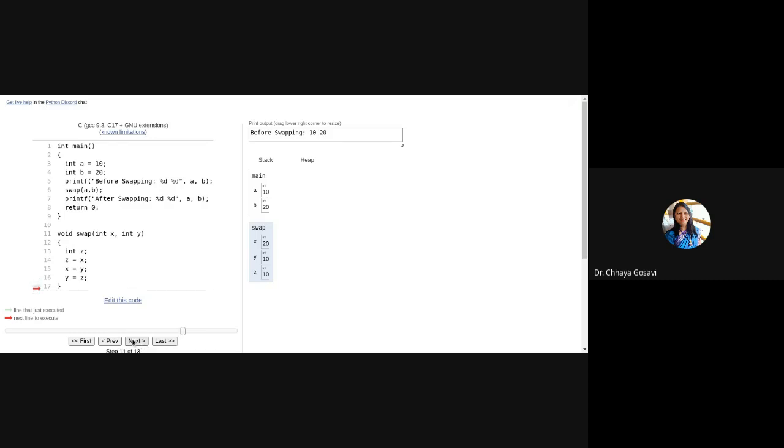You can see that a and b are still 10 and 20. Because whatever happened in the swap function, we are not returning anything, so it will not affect the values of a and b. So that is called call by value.